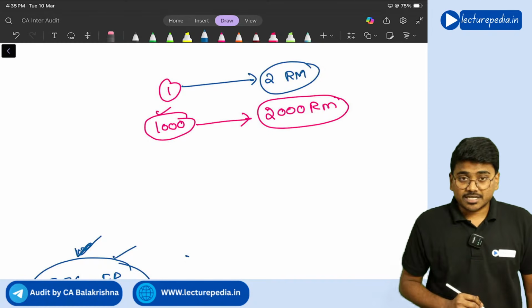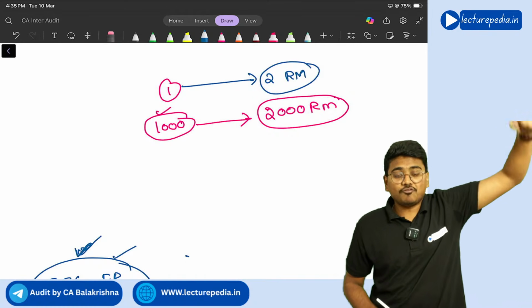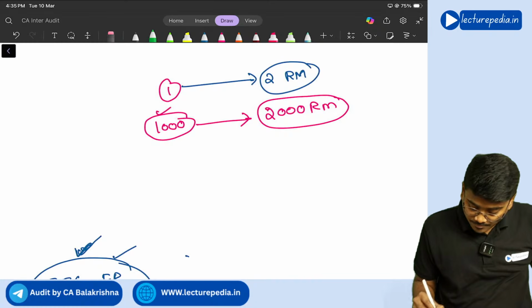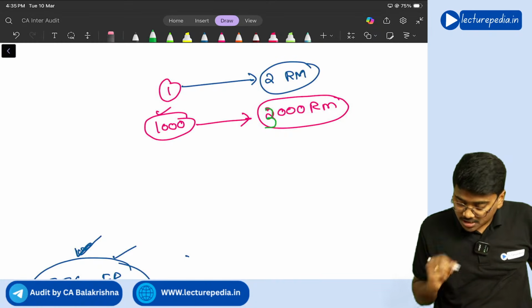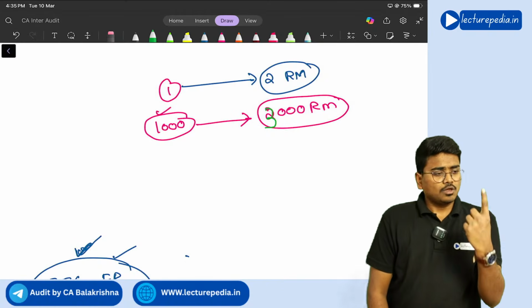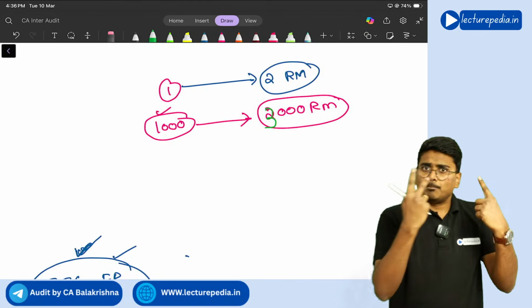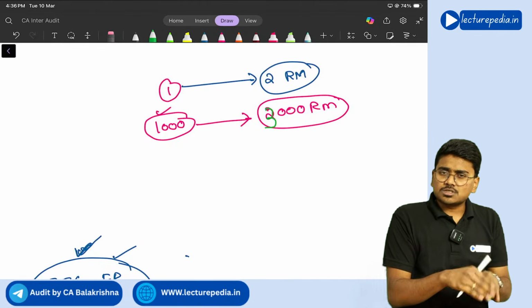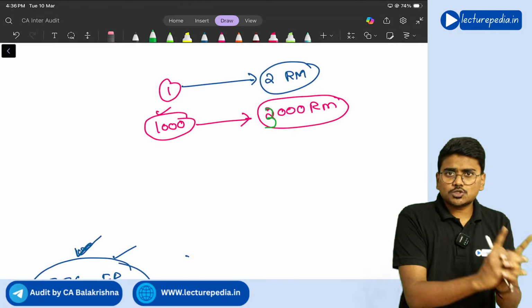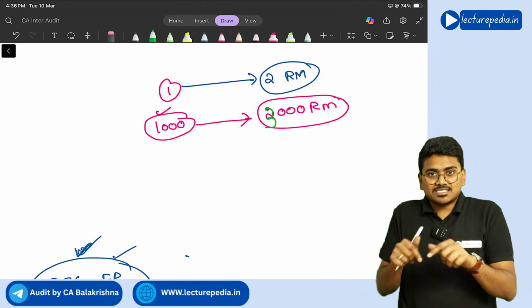Now, management in the books of accounts is showing the value of consumption for 3000 units of raw material. Generally, 1 unit of finished good consumes 2 units of raw material, but in the books of accounts, for 1 unit of finished goods, management is showing 3 units. So there is something wrong.